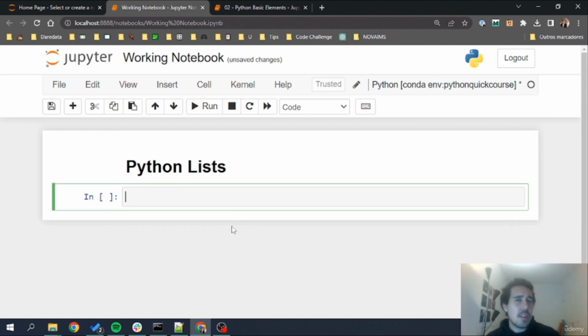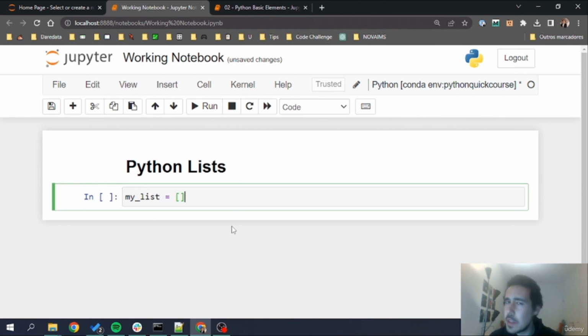So lists are very, very important here in Python, and they are one of the most flexible ways that we have to work with the language. So lists are very interesting because they can collect different objects of different type without changing the underlying type. Let's see what that means. I'm going to do here a MyList example, and lists can be opened using the square brackets.